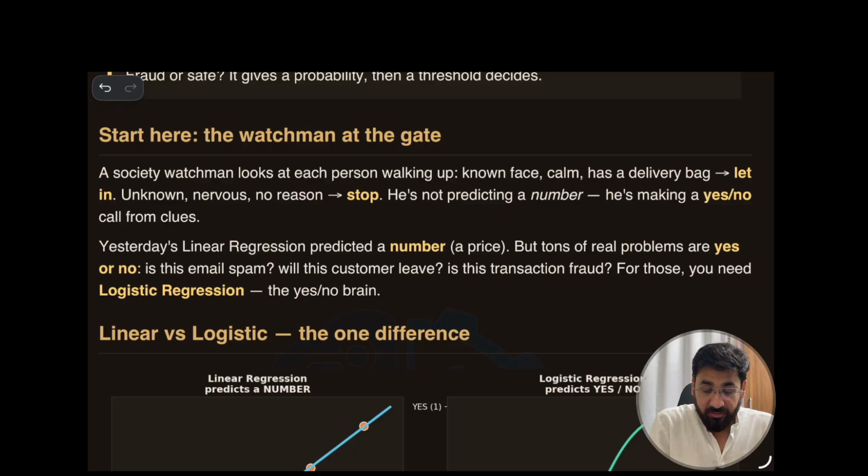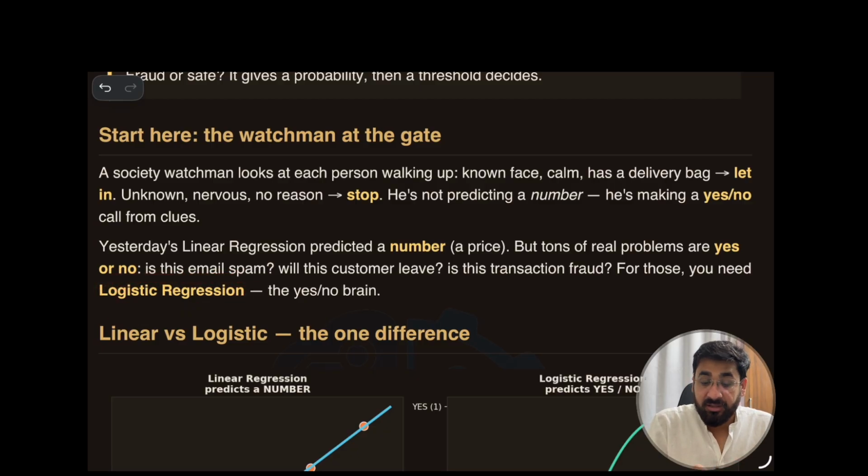Yesterday we discussed linear regression. What was there in linear regression? Just a number. Anything in real life where we have to predict a number. Always remember linear regression. I'm saying this because this is a completely different story. If in a real life situation you have a yes or no kind of situation, where you have to say whether this is a spam email or not, will this customer leave or not, is this transaction fraud or not, everything yes or no will come under logistic regression.